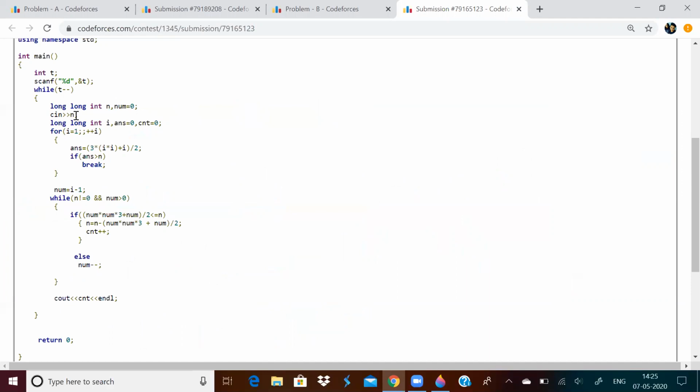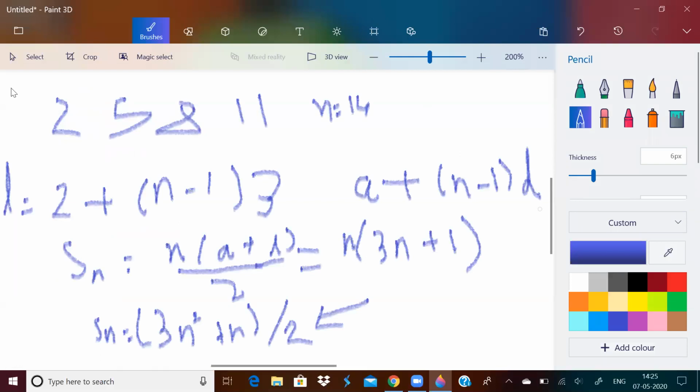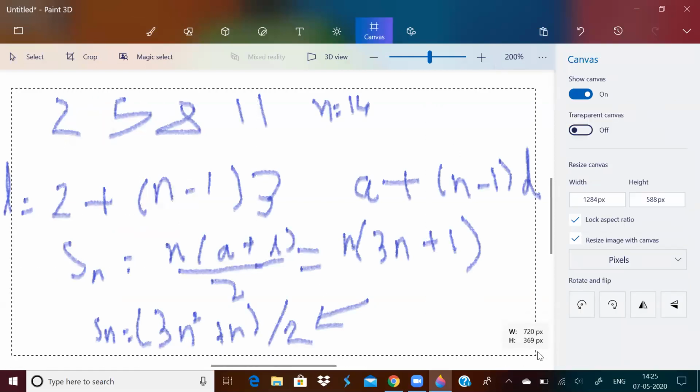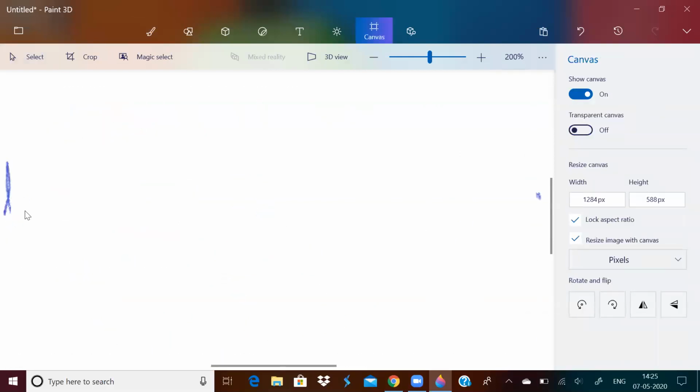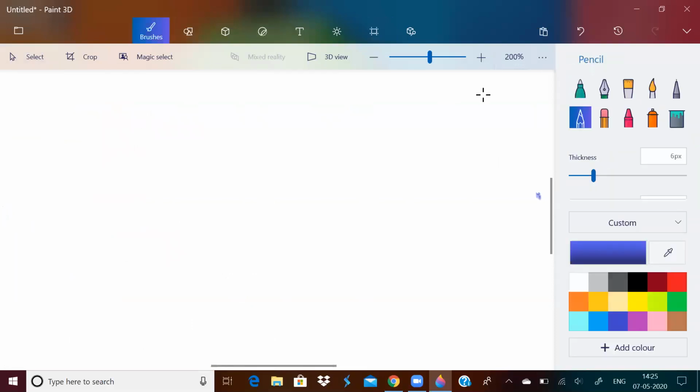And once I find that, I can just use a while loop for calculating how many pyramids I can find. How to do that? I'll show that to you. You can also use lower bound for this, but I simply did it straight away. For example, our n is equal to 14.